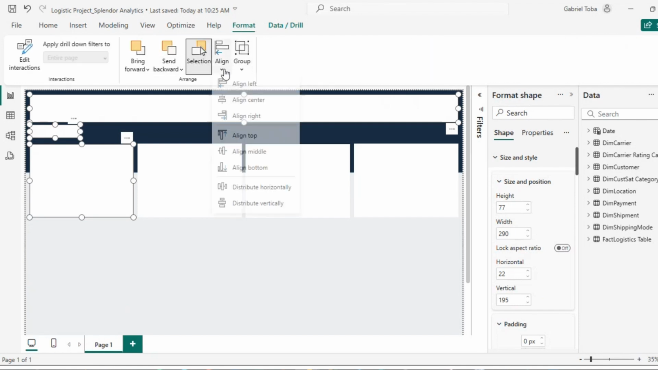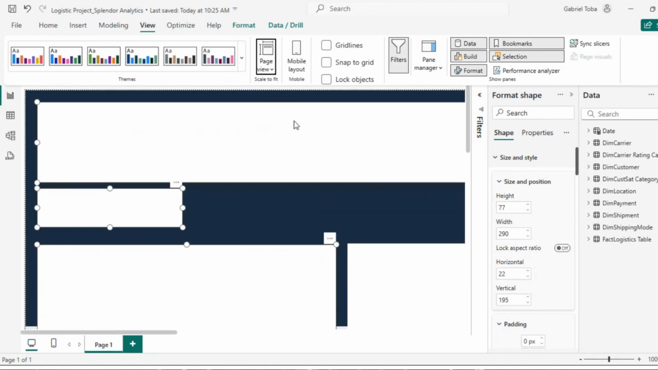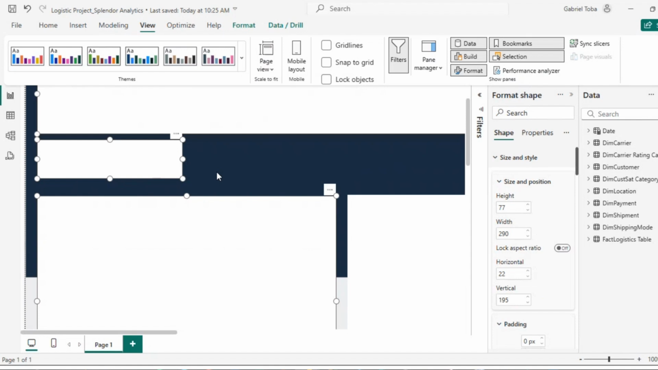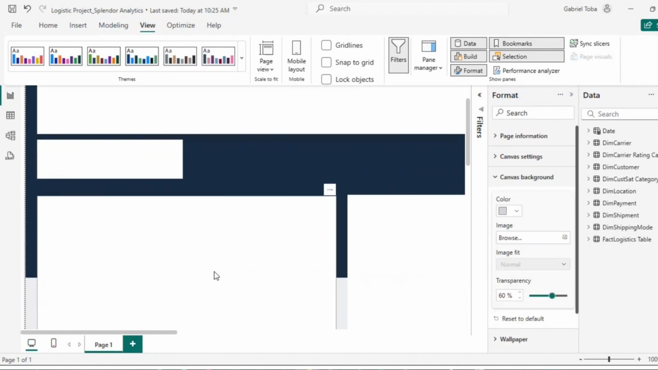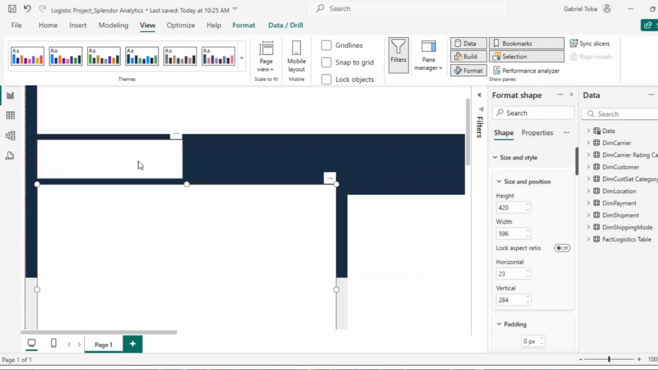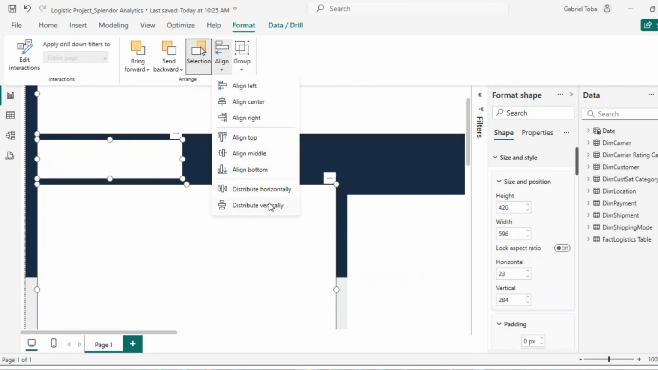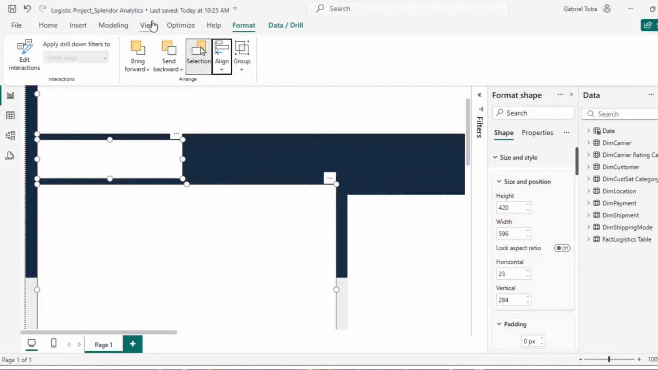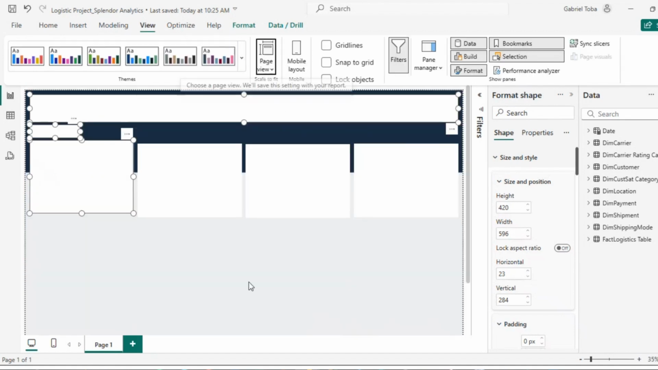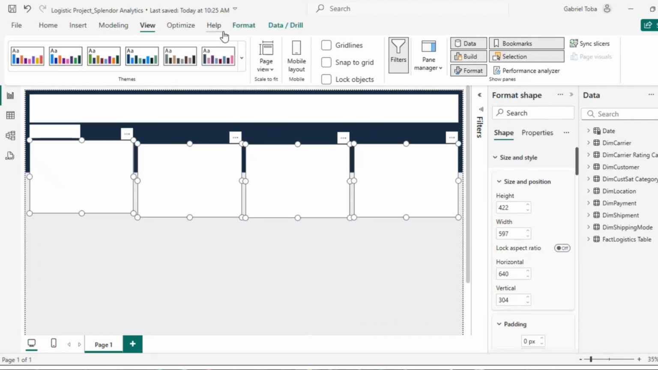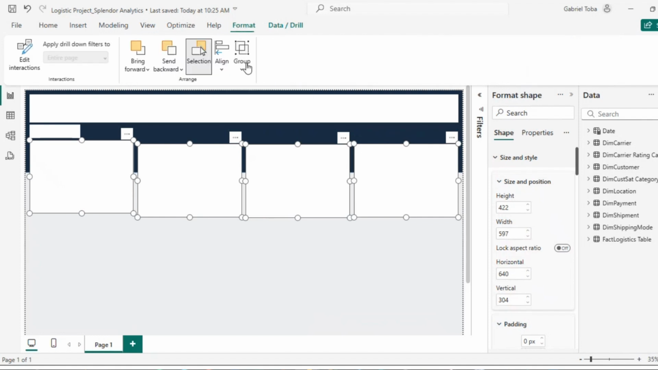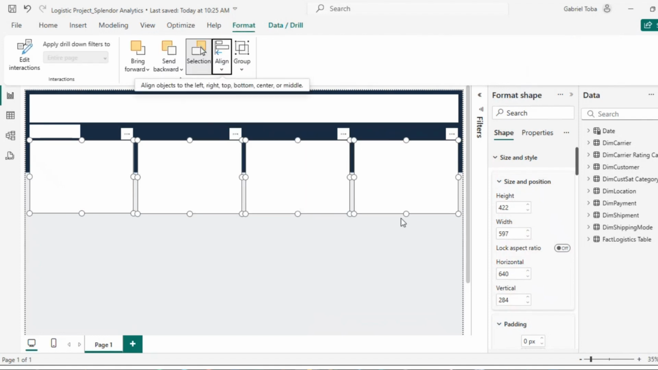So let me do this. Let me align to the left. Okay. Now, if you come to view, this will help you a lot. This is the actual size you'll be seeing. So I'm going to bring this up a little bit, and then I'm going to highlight these three and distribute vertically. Let me zoom out. I'm going to be doing this a lot, zooming out, zooming in, and I'm just going to select all of this and align to the top. Okay, format, align top. Now it's vertically, horizontally distributed, and they're on the same line.